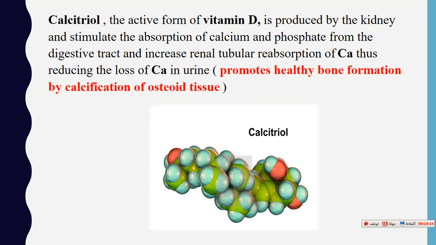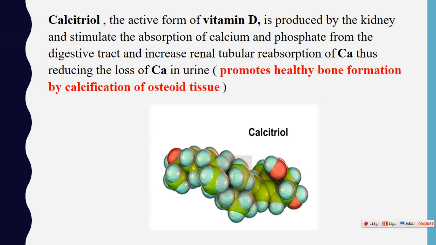So it is not a true vitamin, it's like a hormone, maintaining the calcium level in our body. The active form of vitamin D is produced by the kidney and stimulates the absorption of calcium and phosphorus from the digestive tract and increases renal tubular reabsorption of calcium, thus reducing the loss of calcium in urine, meaning maintaining the calcium and phosphate levels in our body, and promoting healthy bone formation by calcification of osteotissue.